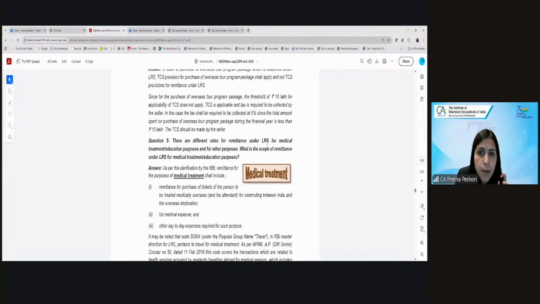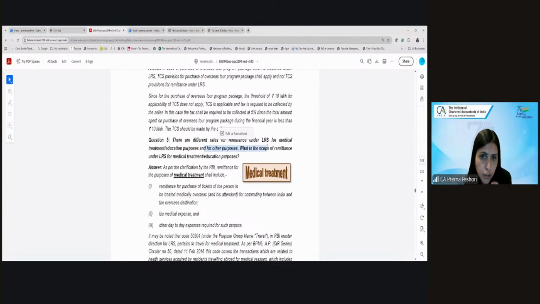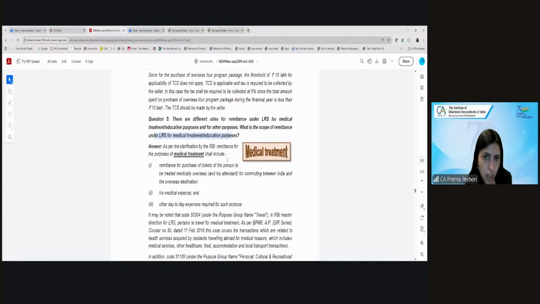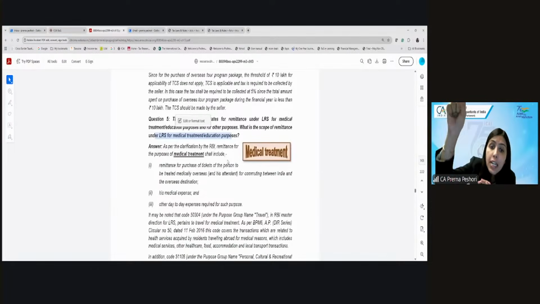Next is there are different rates for remittance under LRS for medical treatment or education and for other purpose. What is the scope of remittance under LRS for medical treatment or education? So what do we mean by medical treatment or education? Medical treatment shall include remittance for the medical expenses, day-to-day expenses required for such purpose, and remittance for the purchase of the air tickets of the person to be treated medically overseas, as well as a person who will be attending him. So that will be considered under medical treatment.